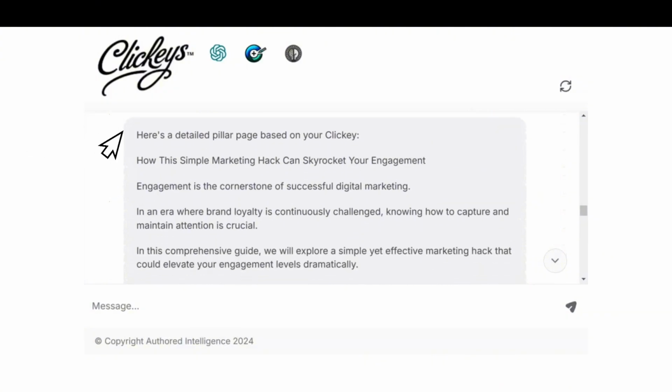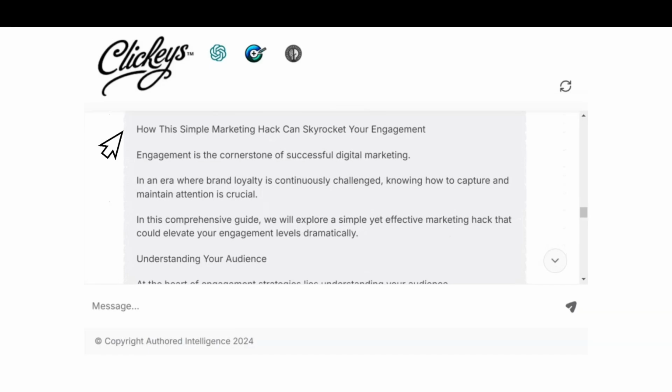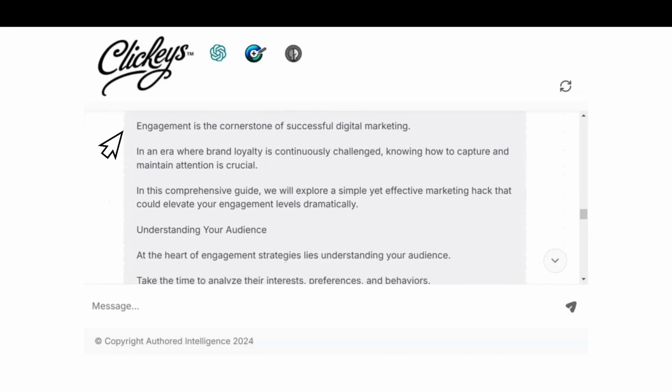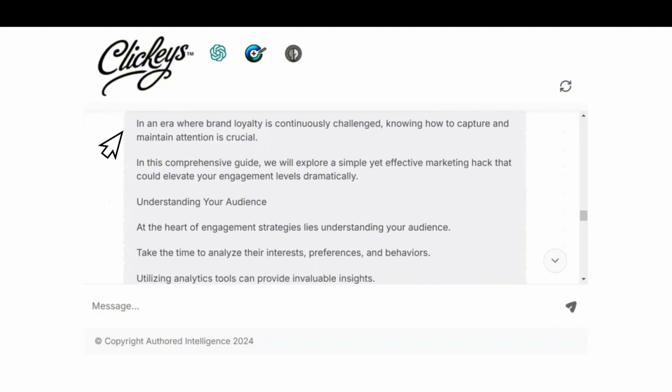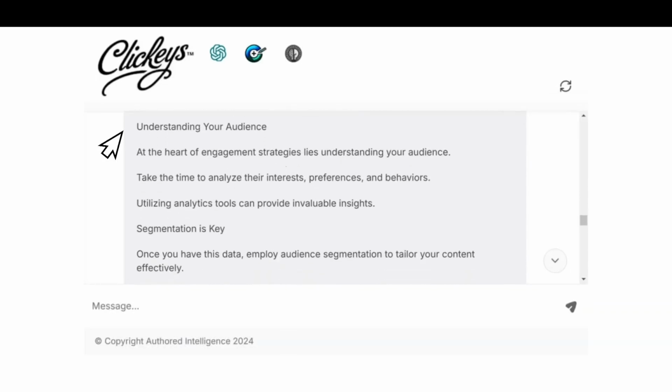Again, it produces single-sentence paragraphs, but you can request that it compiles it in 2 or 3 sentence paragraphs if you'd prefer it. Noticeably, the Clickeys hook remains the same. The theme is very similar, but it expands the detail in various places. It presents the reality of an era where brand loyalty is being continuously challenged. Then it pivots the output as being a comprehensive guide and how it can help you to elevate your engagement with this simple hack.